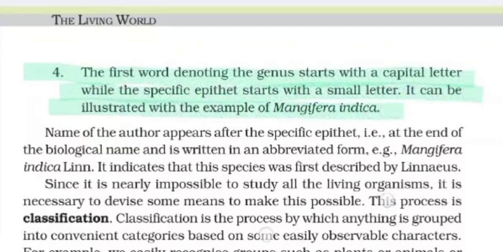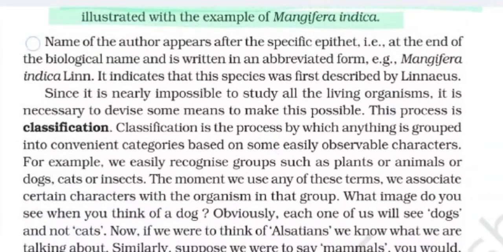It can be illustrated with an example. The name of the author appears after the specific epithet, that is, at the end of the biological name, and is written in abbreviated form. Example, Mangifera indica Linn. It indicates that the species was first described by Linnaeus.